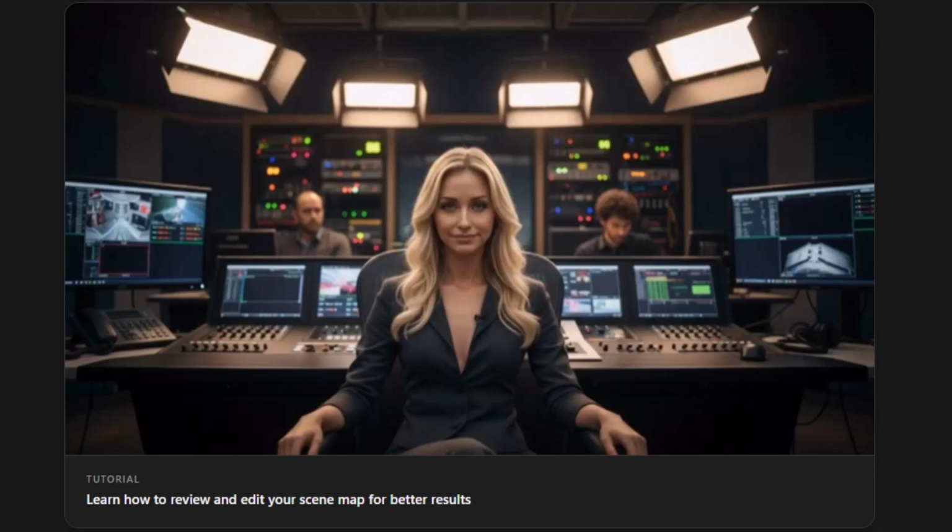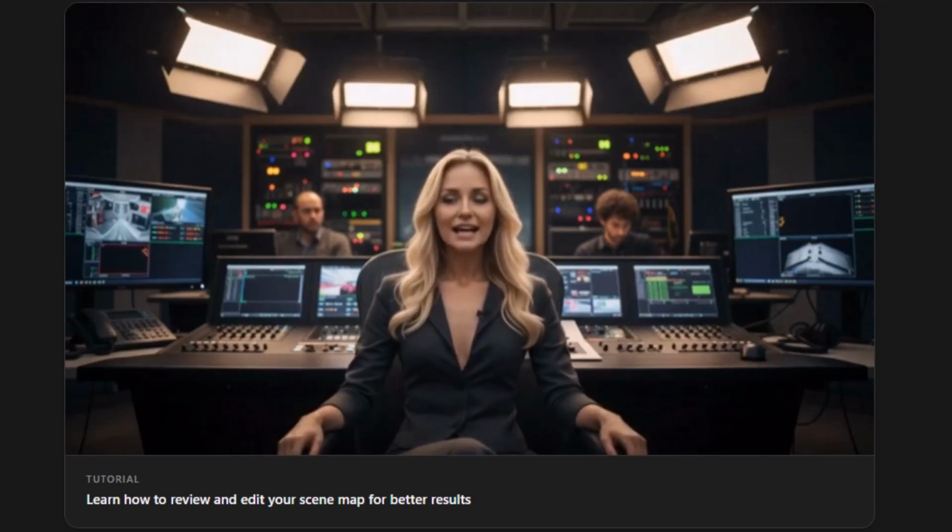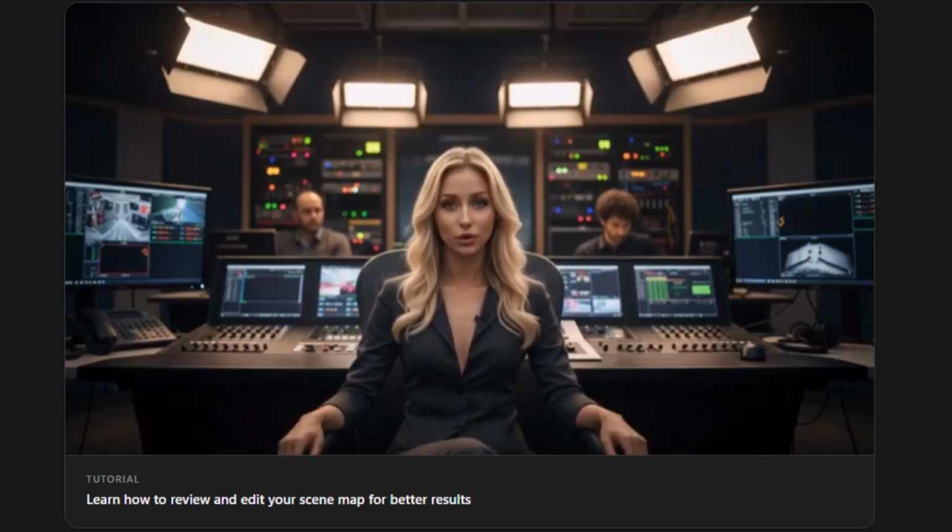Quick tip. If your results feel inconsistent, it's usually because your anchors are too vague. So be specific: colors, lighting, textures, wardrobe, props, and one or two signature details that repeat. All right, start with your idea, answer the clarifying questions, polish the scenes, approve, and you'll end up with a ready-to-produce prompt pack that you can turn into a full story in minutes.